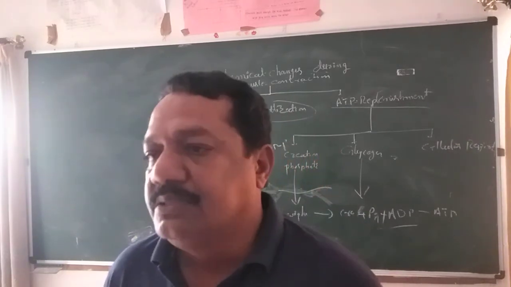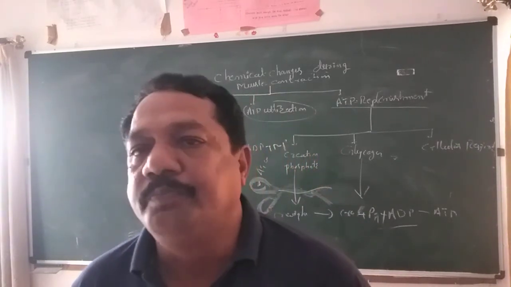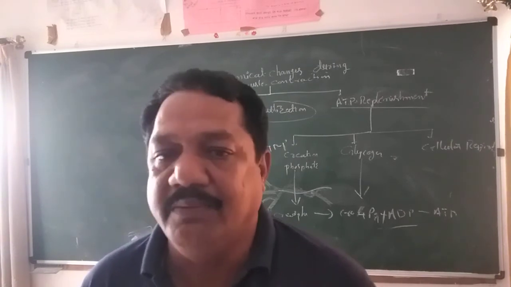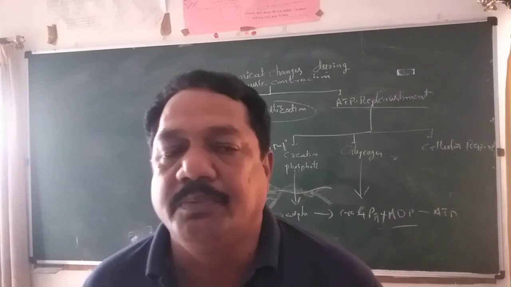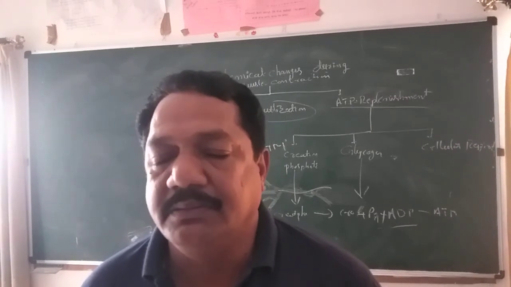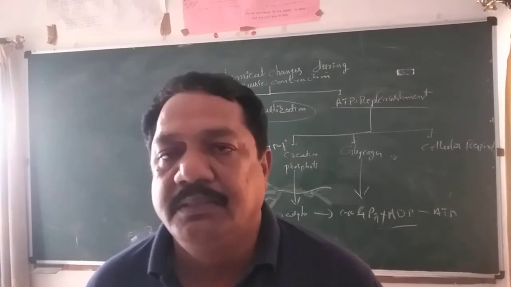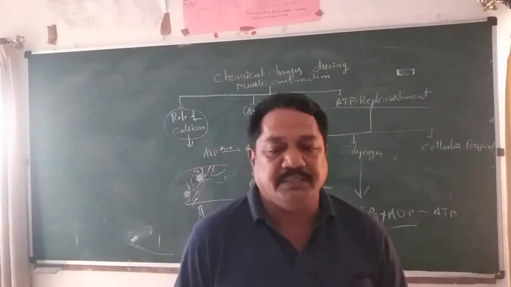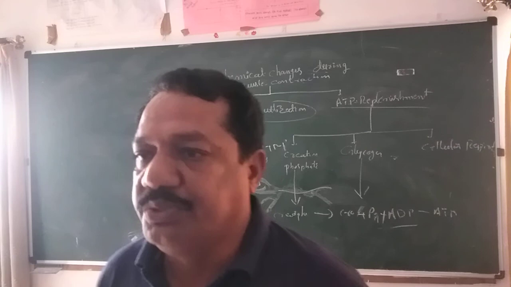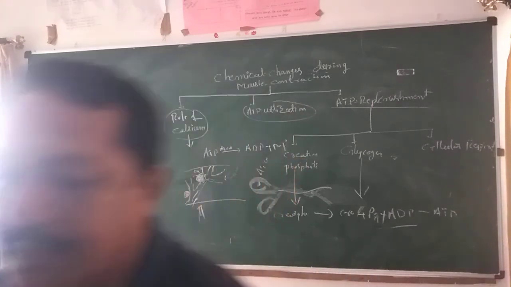So from the examination point of view, two questions come in the annual examination. One is, explain muscle contraction through the sliding filament hypothesis. Otherwise, what kind of chemical changes occur during muscle contraction? This is the second question. Out of these two questions, any one is compulsory in the annual examination.